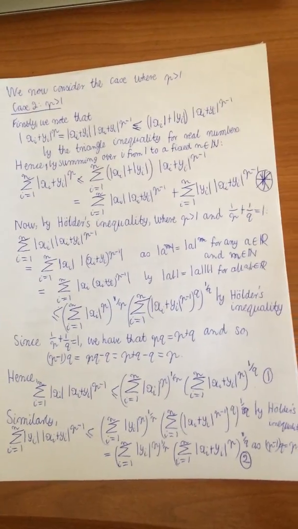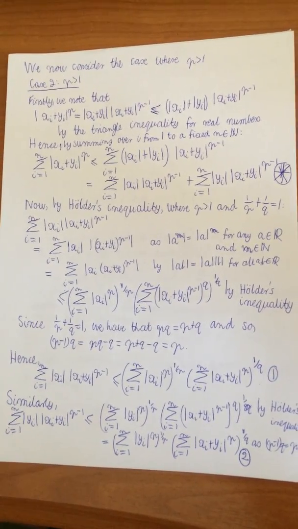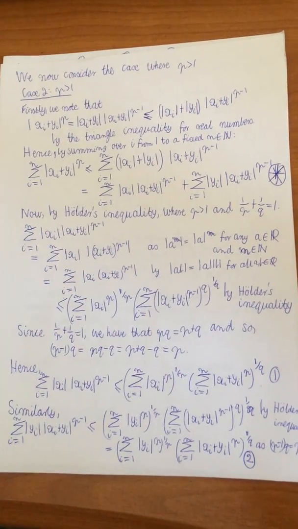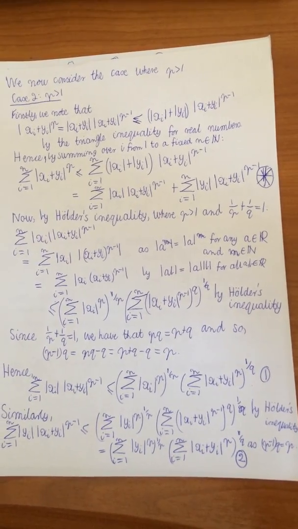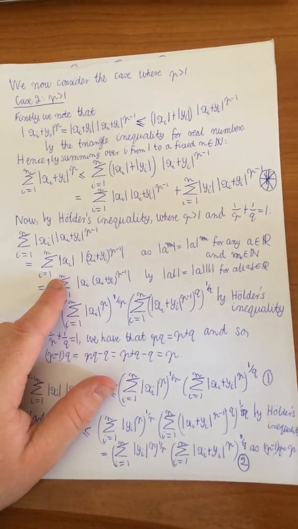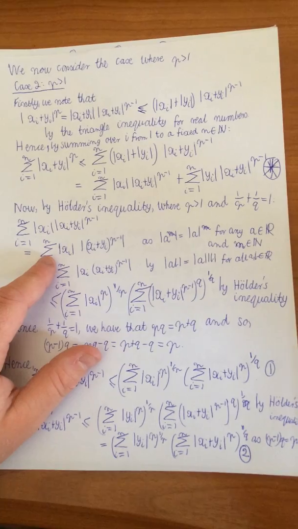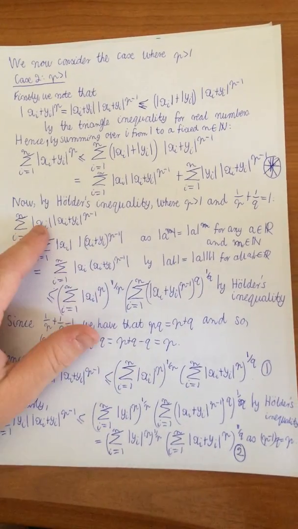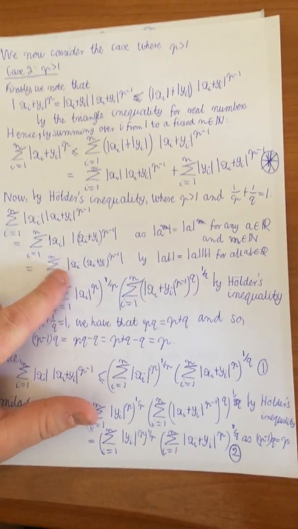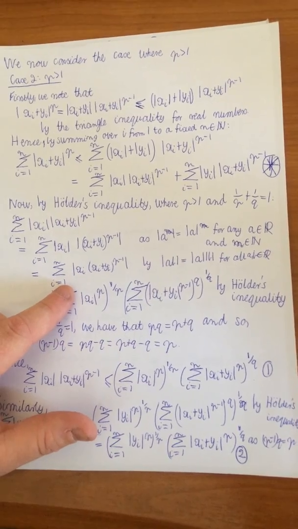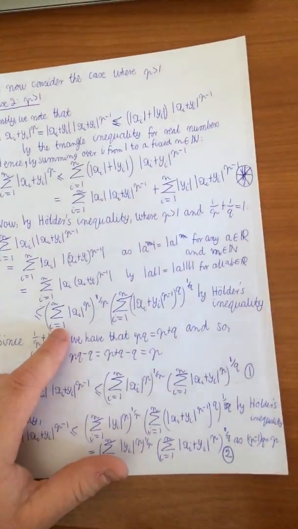Now, at this point, we will invoke Holder's inequality, where p is greater than 1, and p and q are conjugates, i.e. 1 over p plus 1 over q is equal to 1. Now, using the properties of the absolute value for real numbers, we can take the power of p minus 1 inside the absolute value here, and then we can pull the other term inside the same absolute values. Then, by invoking Holder's inequality, we have the following inequality.